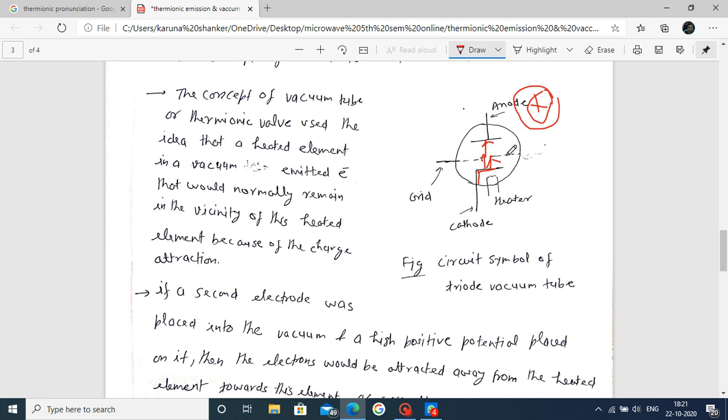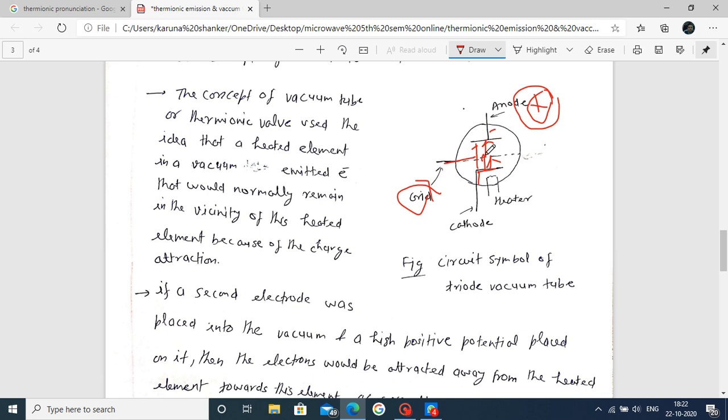Now let us focus upon the grid. There are three electrodes: the cathode electrode, the anode, and the grid electrode. The grid controls how much of the electron flow emitted by the cathode reaches the anode.